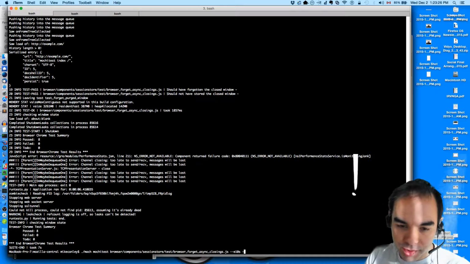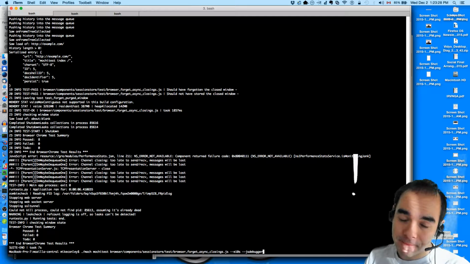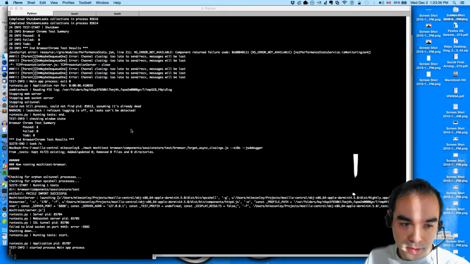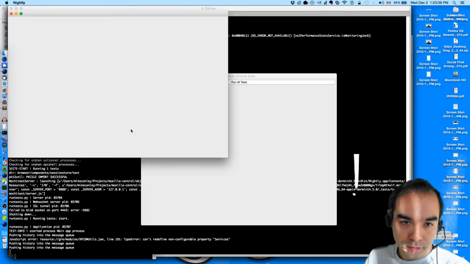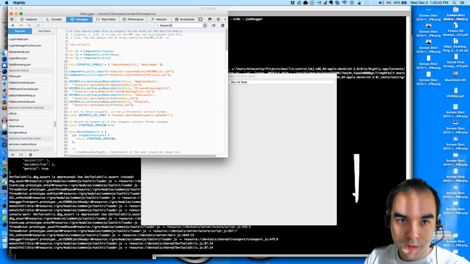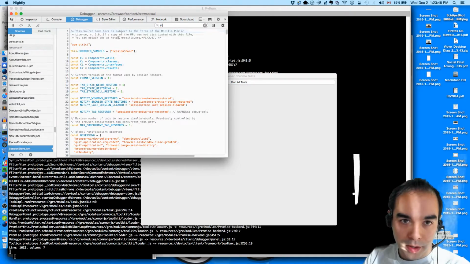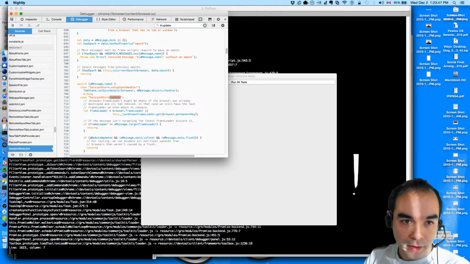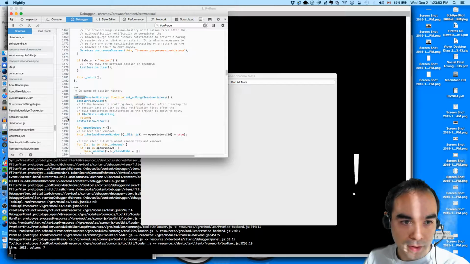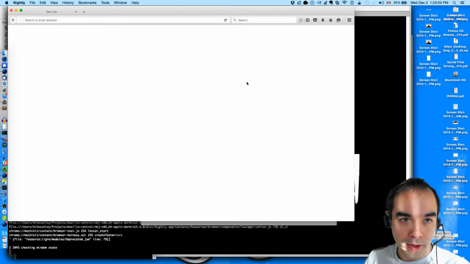So the way we can answer this is by, this might be hit or miss, the JS debugger might work for us. We're going to try it. Okay, so session store in the update, and then on purge session history. Okay, so run.